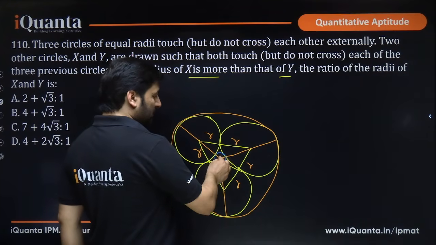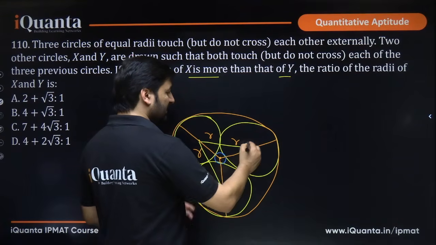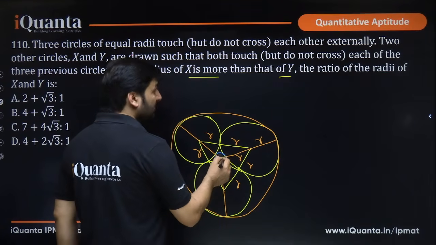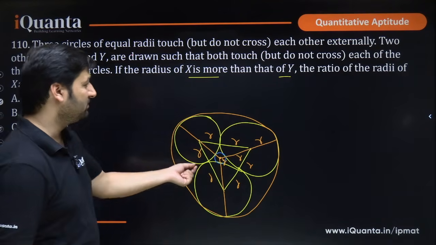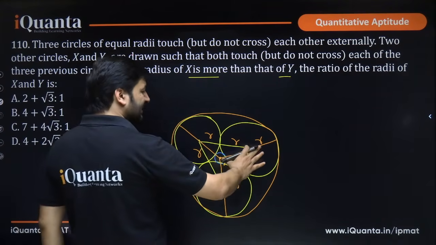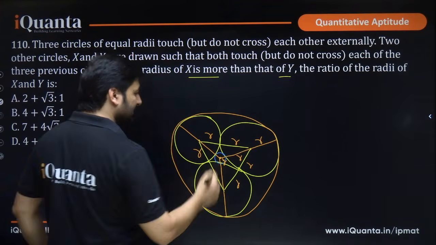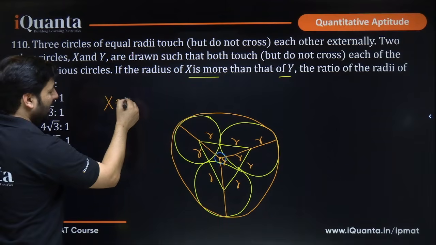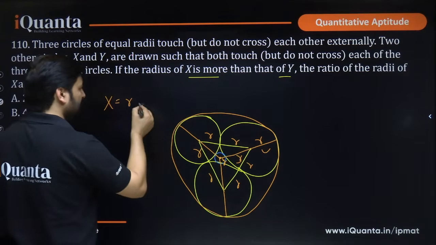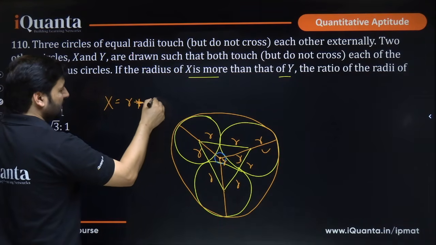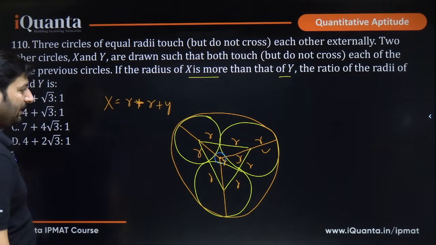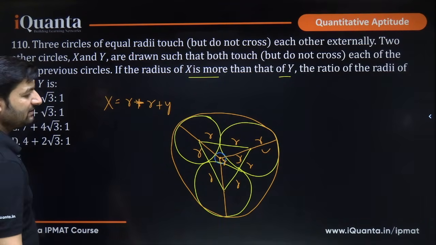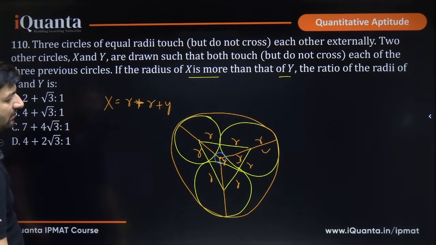So, this plus this plus this, that means r plus this r, 2r plus this part. Let us say this is y, right? The radius of the smaller circle is y, while this x will be the sum of y, r. Yes or no? So, can I say that the radius x will be r, this r plus this r plus y plus this r plus y. I hope this is clear, right? And obviously, the smaller circle has radius y. Now, we have to find out their ratio, okay.